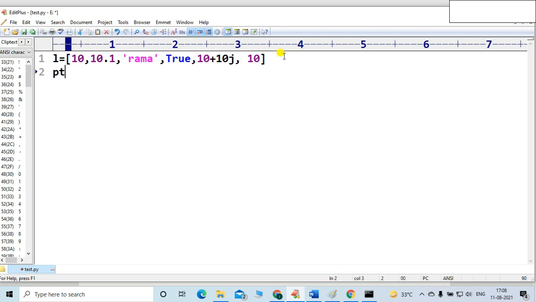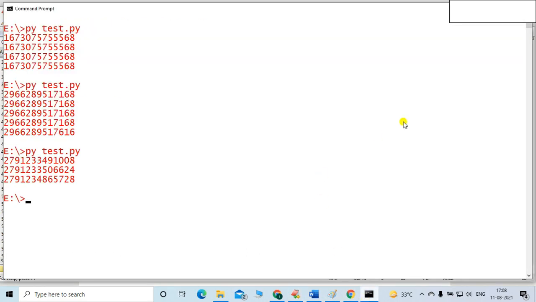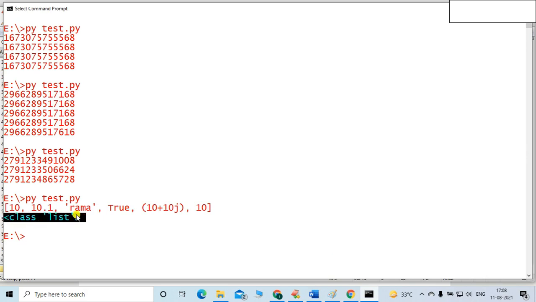Let me print L, and let me print the type of L. Okay, you can see what the type is, friends: class list.